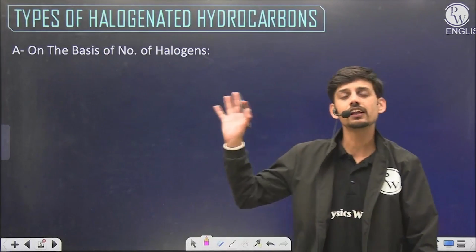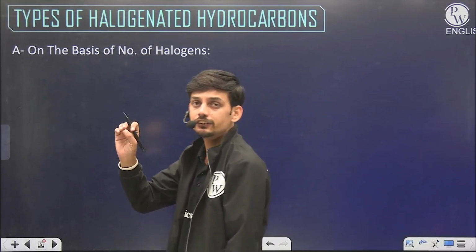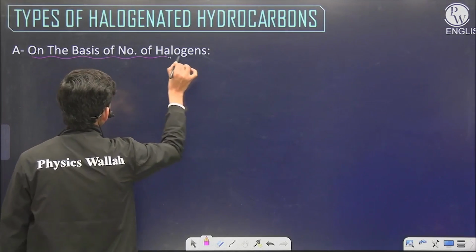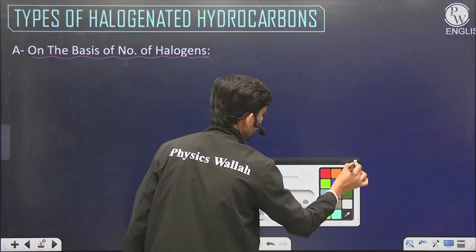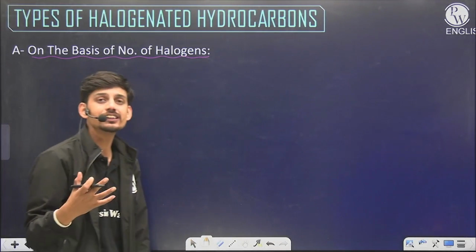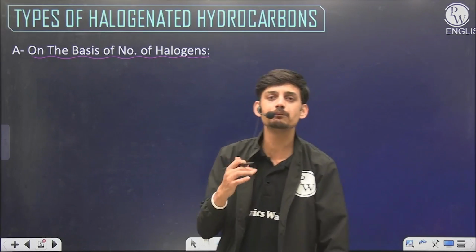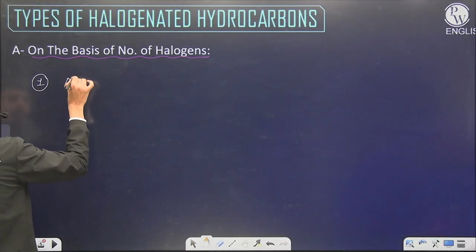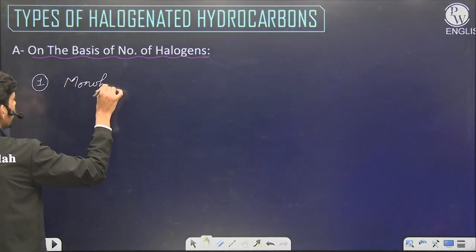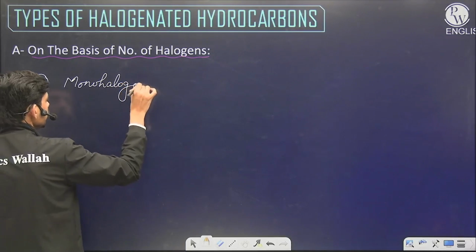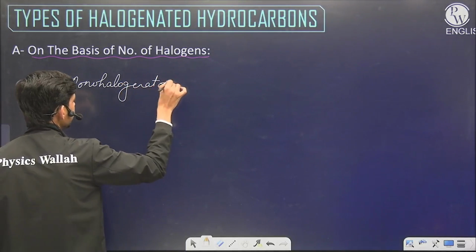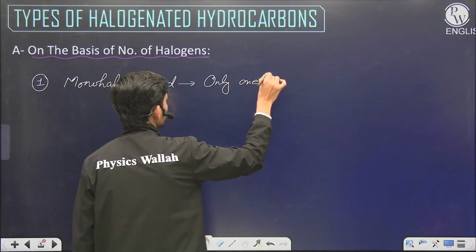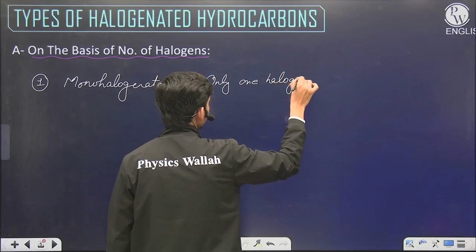Now this is a very general classification. We can apply this type of classification to any functional group family. The first classification is on the basis of number of halogens, that is, how many halogens are present or how many hydrogens are being replaced. So on that basis we have classification as monohalogenated hydrocarbons. Monohalogenated, as the name suggests, the hydrocarbons having only one halogen atom.